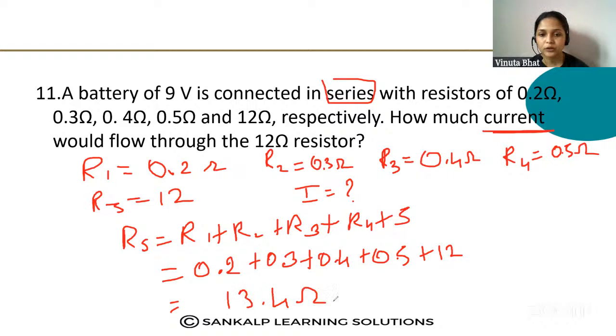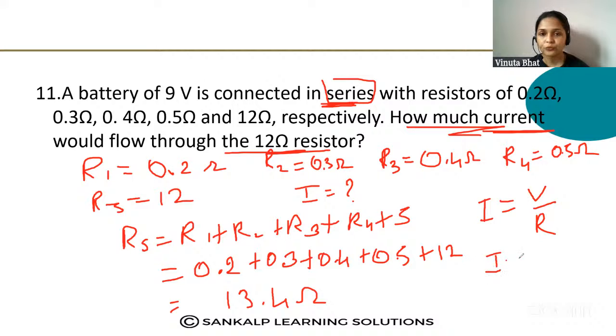13.4 ohm. So here they had given that they are connected in series, and they are asking how much current would flow through the 12 ohm resistor. In case of the series connection, the current flow is the same in every resistor. So you can write I is equal to V by R formula.